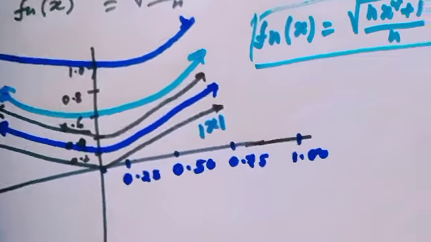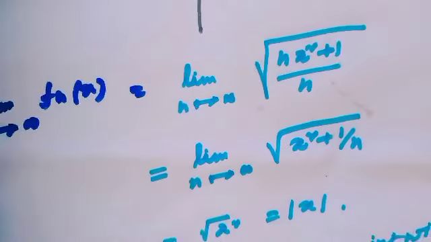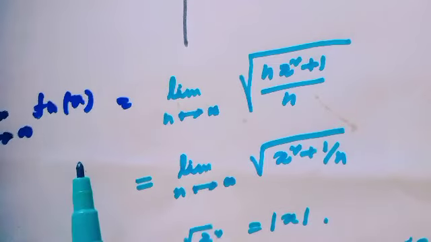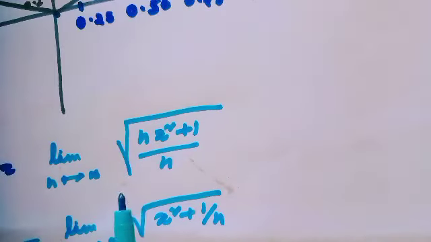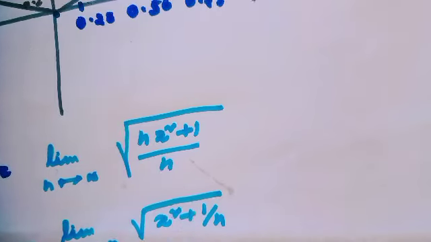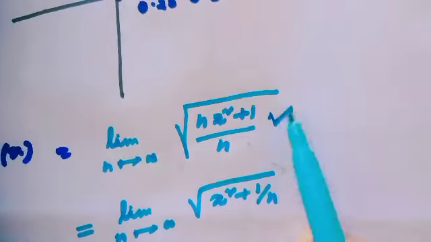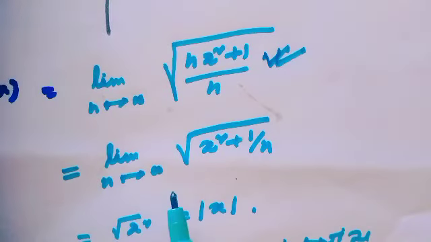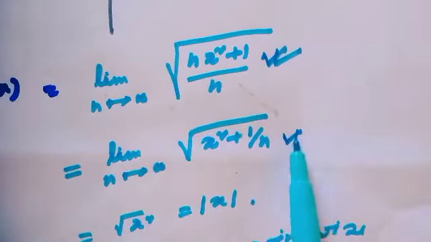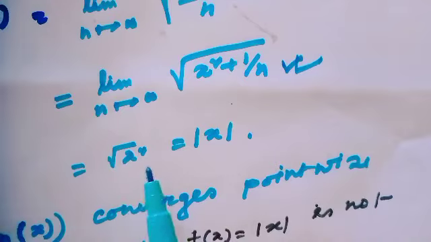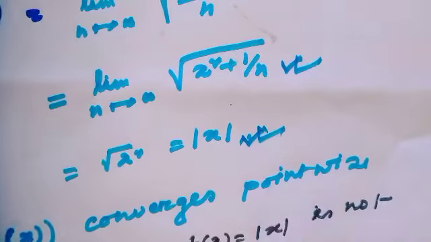The mathematical expression would be to find f(x), the limit as n tends to infinity of fn(x), which equals the limit as n tends to infinity of the square root of x squared plus 1 over n. From this expression we can easily write this as the square root of x squared, which is equal to the absolute value of x.